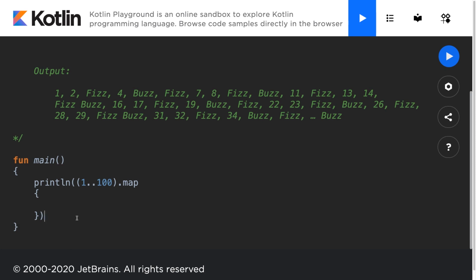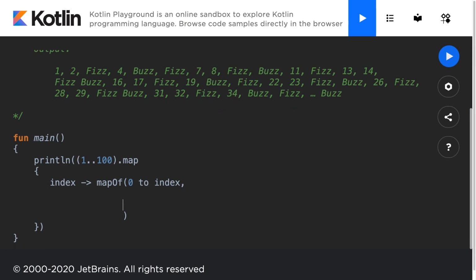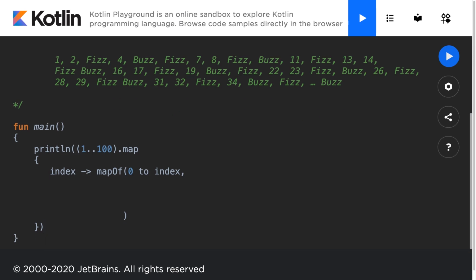And now we have the printline function set up. And we're printing from 1 to 100, but we're going to map the values that we want to print. So I'll open up a new local variable index, and I'll make a map from 0 to the index. I'm going to print out several values depending on if the index is divisible by 3, 5, or both, or neither. If the index is divisible by 3, I'm going to print fizz. So I'll say index mod 3 to fizz.